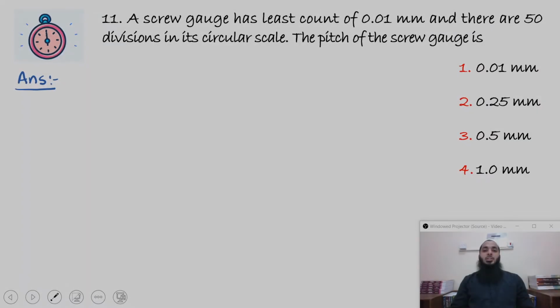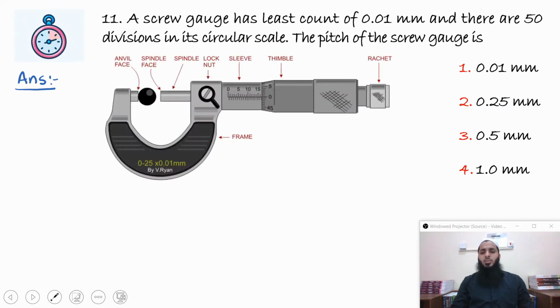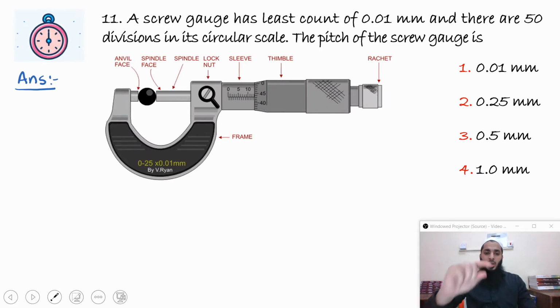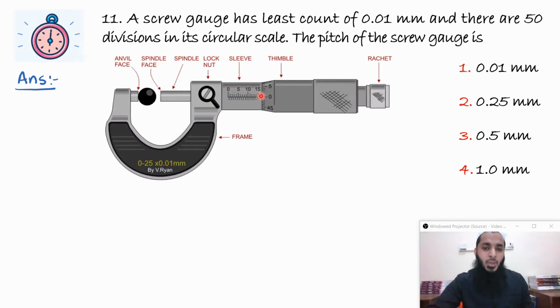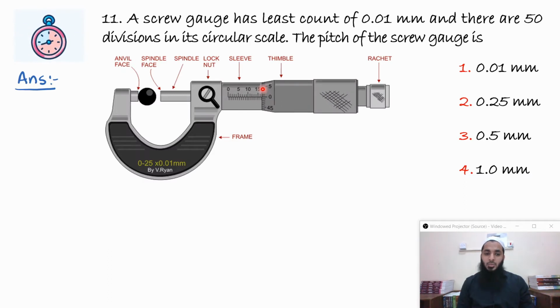A screw gauge has least count of 0.01 millimeter and there are 50 divisions in its circular scale. The pitch of the screw gauge is. Now for that we have equations, but I would like you to understand the concept behind this. What is the least count? Here you have a circular scale. If I am rotating it by one division, how much does the spindle move? That is the least count. That is also the least measurement you can take from the screw gauge.